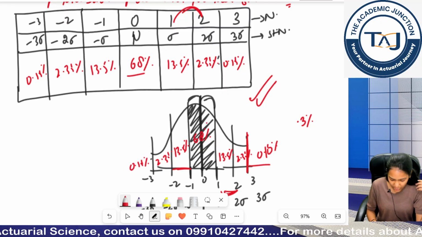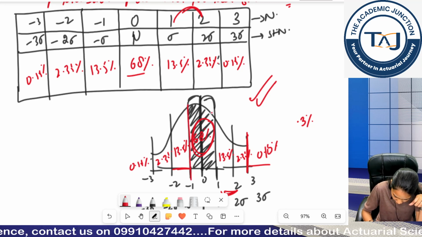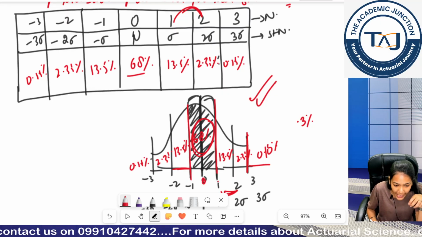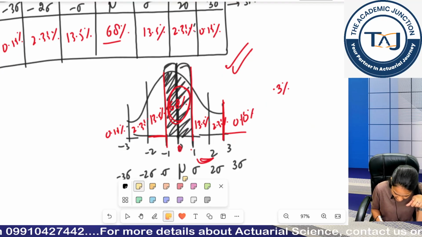So can you see, your maximum value, which is more than 50% of data, is centered around 0, that is the mean, and within 1 unit of standard deviation.